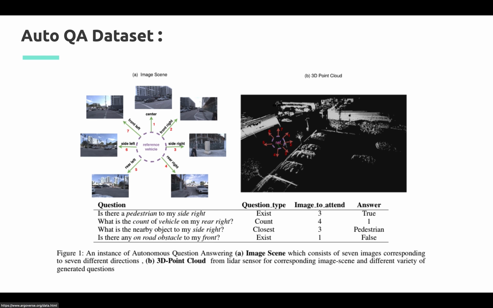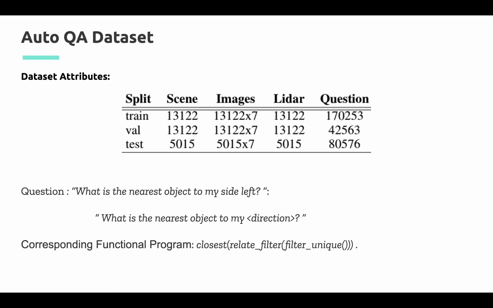3D bounding boxes in the Argoverse dataset are used to generate question answer pairs. Based on this, we have generated 3 different types of questions: exists, count, and closest. For example, consider the exist type of question. Is there a pedestrian to my right side? Similarly, we have other count and closest type of questions. In the next few slides, we will have a brief summary about different aspects of our dataset.